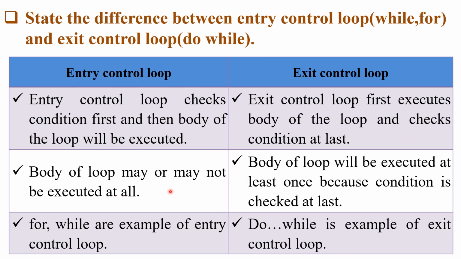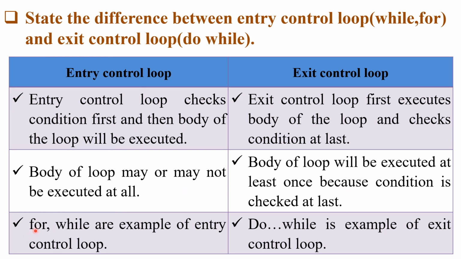So the body of the loop may or may not be executed at all. Because if the condition is false, then it may be possible that the body of the loop will not execute. If the condition is true, then and only then we can say that the body of the loop will be executed. Here in exit control loop, that is the do while loop, the body of the loop will be executed at least once because the condition is checked at last. Then it will depend on the condition. If it is true, then the body of the loop will be executed once again. If it is false, then the control will be transferred to the next statement.